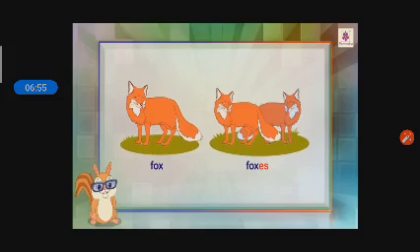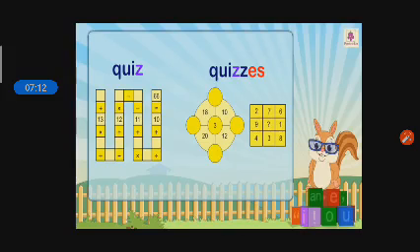Fox, foxes. Fox. Last letter is X. You have to add ES and then you can make the plural form of fox, means foxes. Quiz, quizzes. See the last letter of quiz, Z. Then quizzes. We have to add ES. And first of all, we have to add one another Z also to make it plural. Q-U-I-Z-Z-E-S. Quizzes.